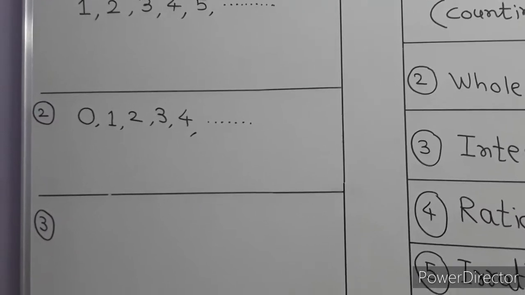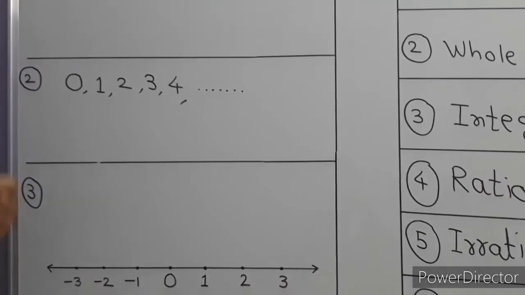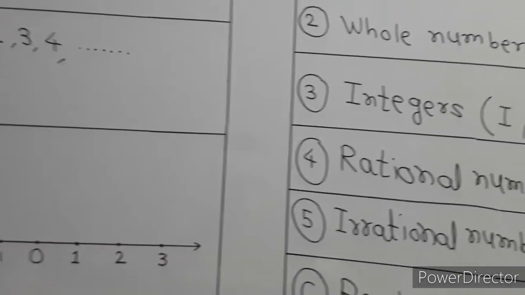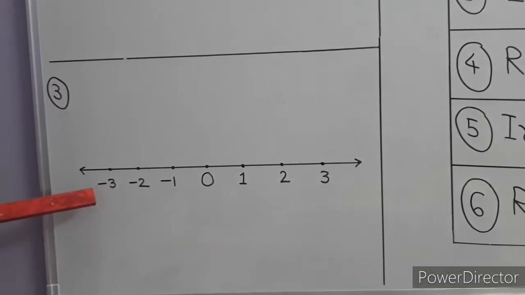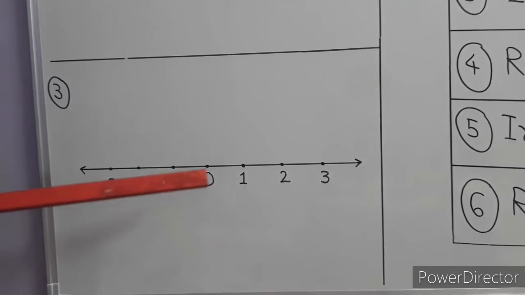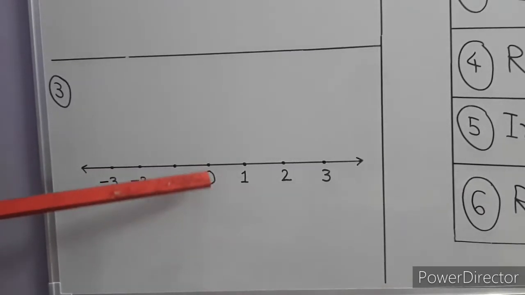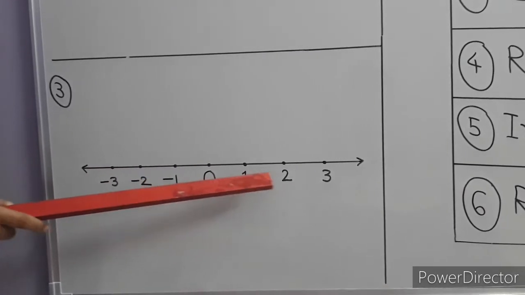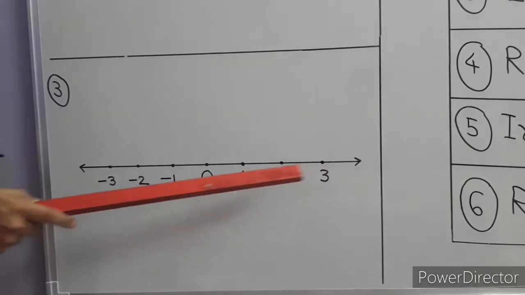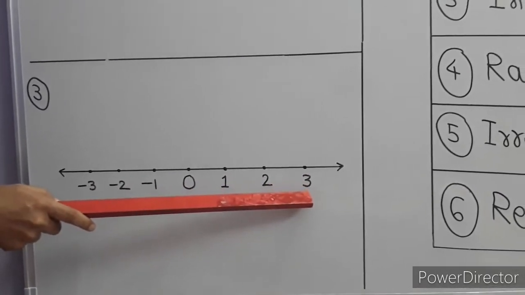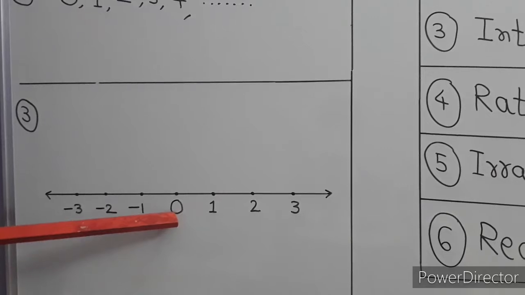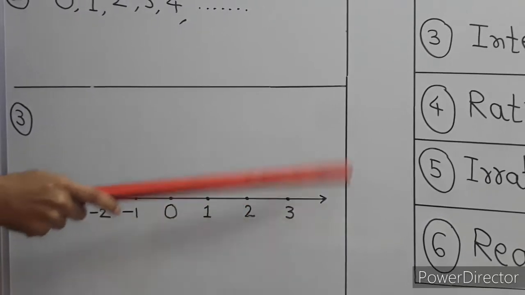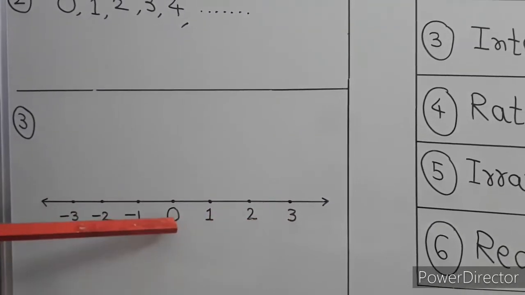Then let us go to the next part, that is integers. You can see the number line for showing integers. 0 is also there. We have seen 1 is there, 2 is there, 3 is there. So 1, 2, 3 are called natural numbers. If you add 0, then 0, 1, 2, 3 and so on are called whole numbers.